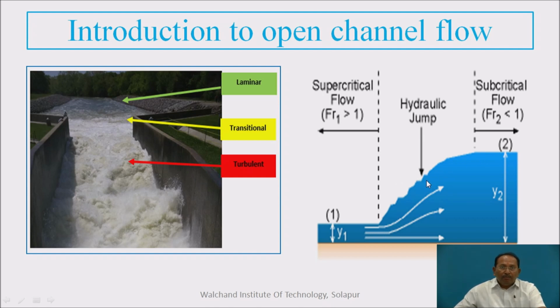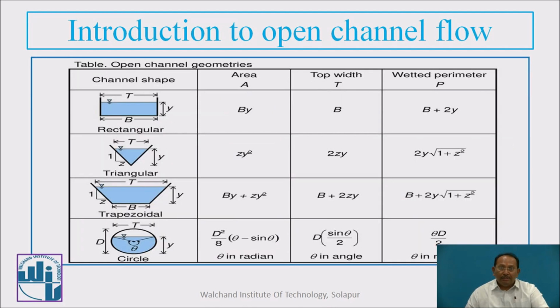Now hydraulic jump, that is energy loss takes place in a very small region. Hydraulic jump we can say is formed, and here the momentum equation we are going to take into account in spite of the energy equation. And from the Froude's number itself we are going to classify the jumps also, that is undular, then weak, oscillating, steady and strong jumps. And Froude's number we can calculate by V upon under root gy.